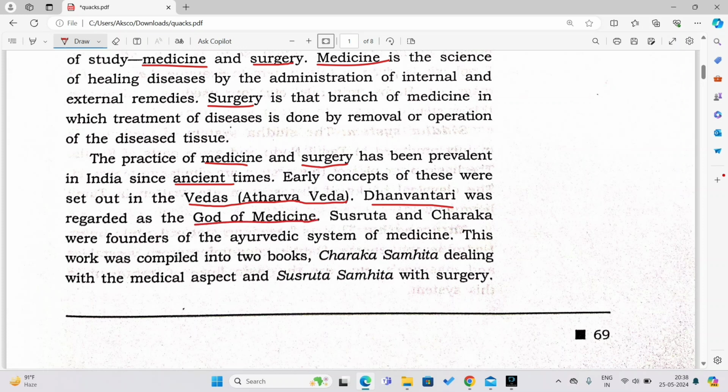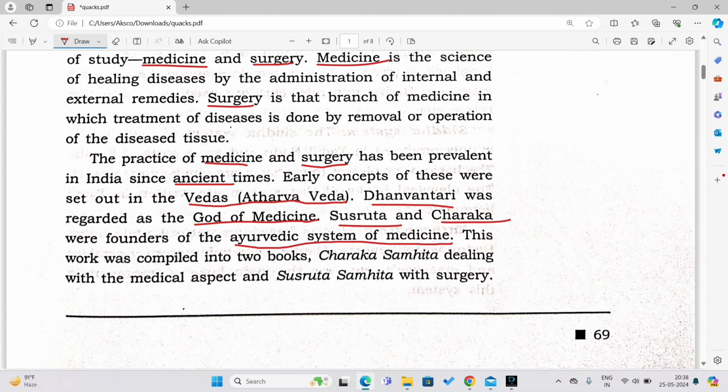Now Sushruta and Charaka were founders of the Ayurvedic system of medicine. Who are Sushruta and Charaka? They were the founders of what? They are the founders of the Ayurvedic system of medicine. You have to remember these important points, class 10 boys and girls.